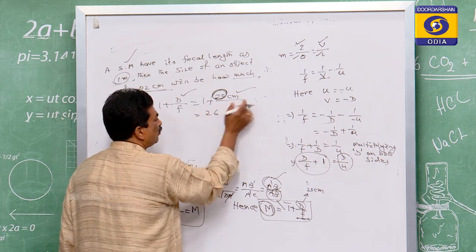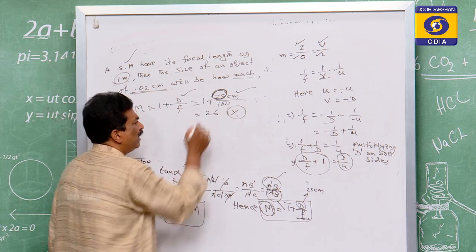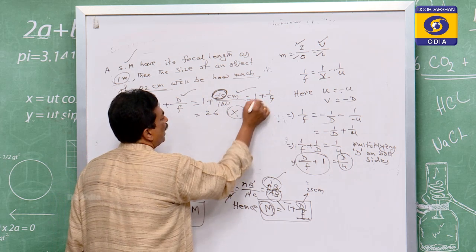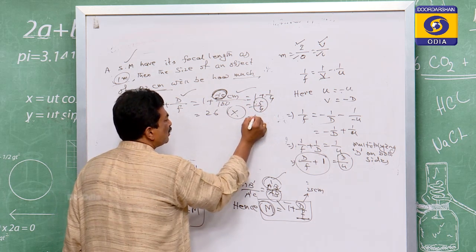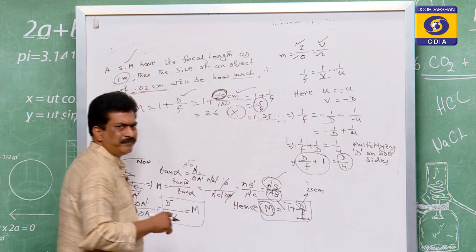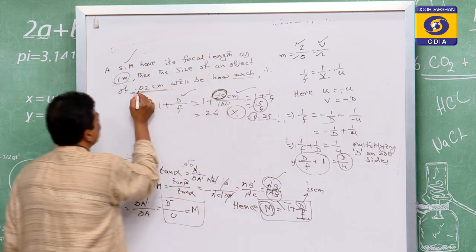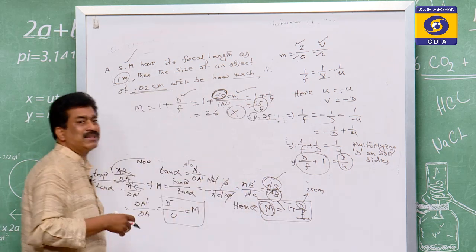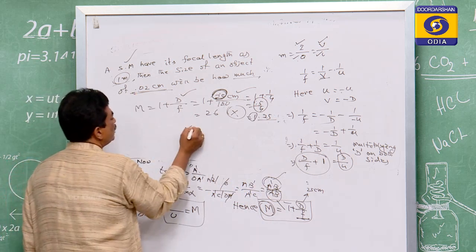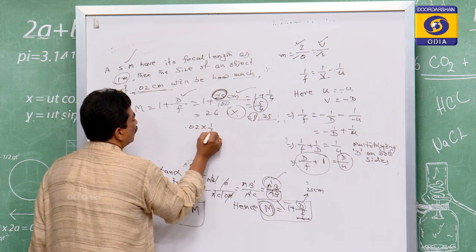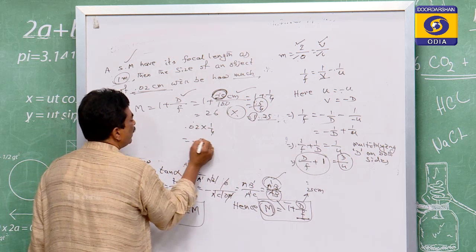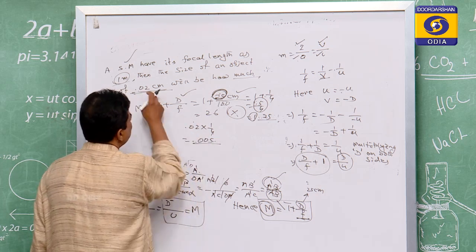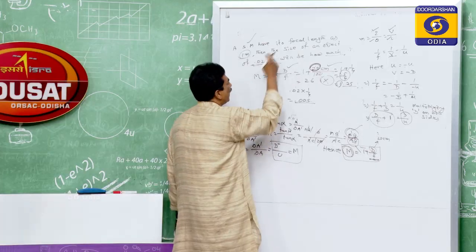If we convert this meter to centimeter, then this is equal to 100. So 25 by 100 is equal to 1 by 4. So that is equal to 5 by 4, which is equal to 1.25. So if the size is 0.02 centimeter, then it will be 0.25 more of that size. Meaning 1/4 of this 0.02, so this 1/4 will be 0.005. With this 0.005 added, that is its size.